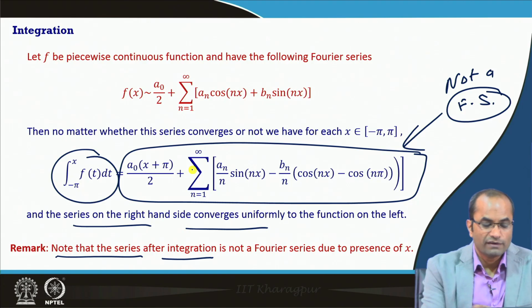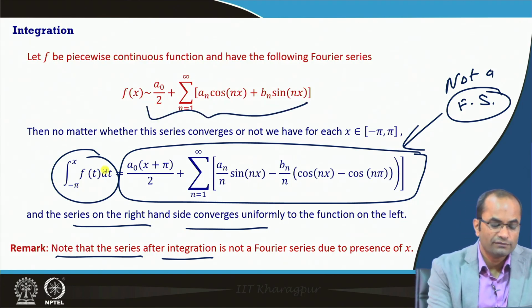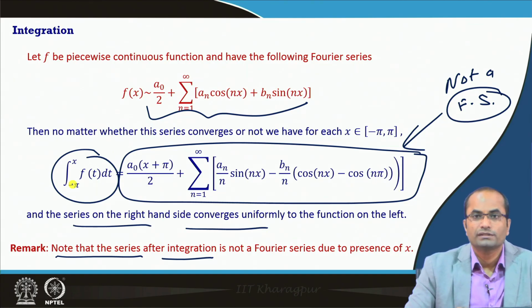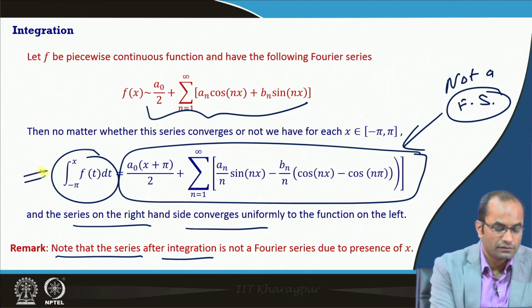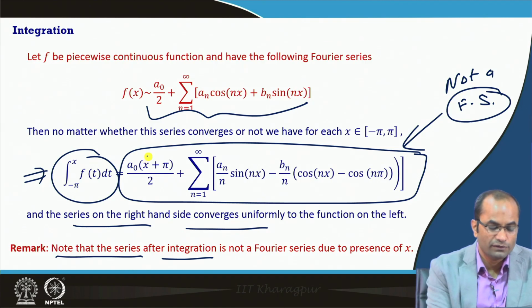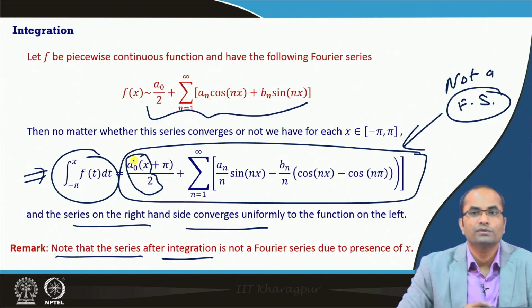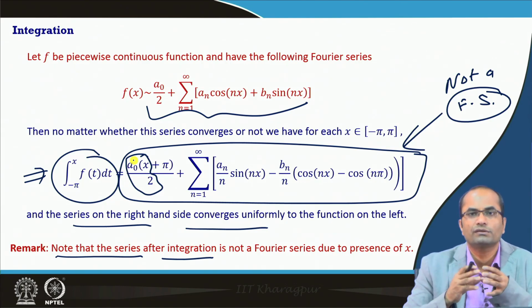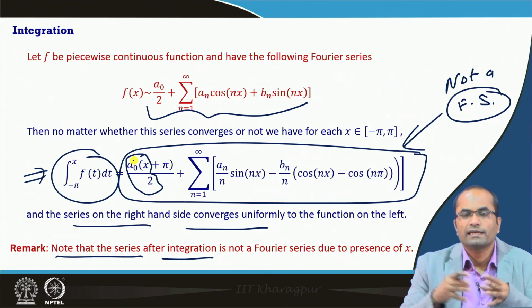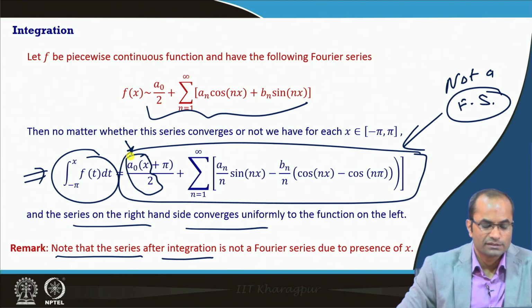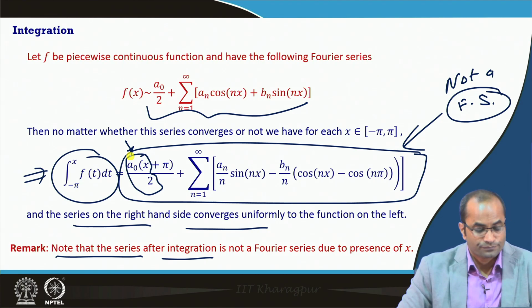So, though the result is valid that we can integrate both the sides and we have the equality in the new relation, but this is not the Fourier series of the function sitting on the left hand side. Indeed, this is not at all a Fourier series, because a naught x by 2 is appearing in the series, but if you remember, in the Fourier series we have either a constant term or the terms with sine and cosine. So, here we have this term, for instance a naught x by 2, which is not supposed to be there in the Fourier series.